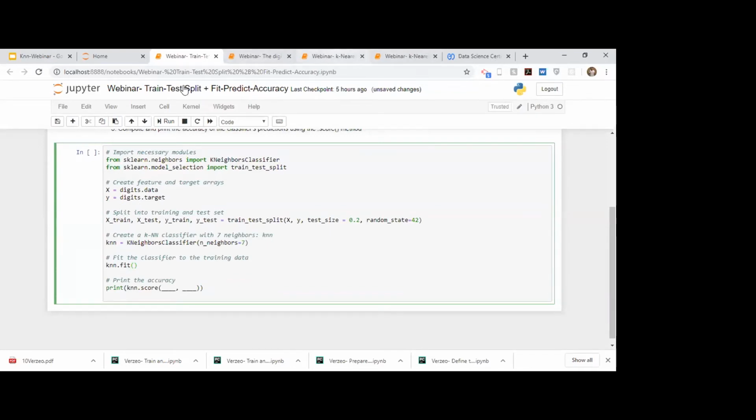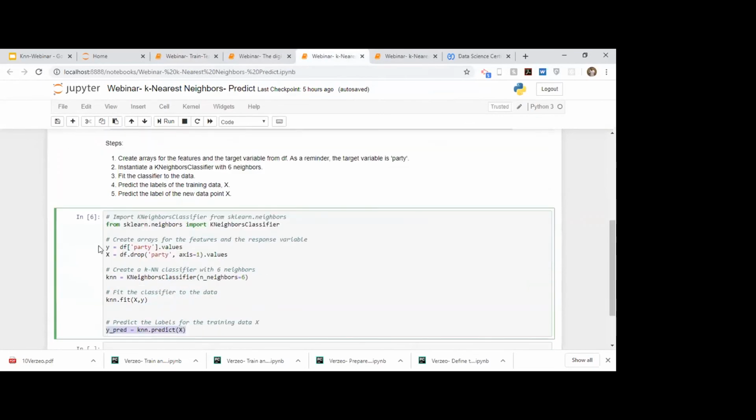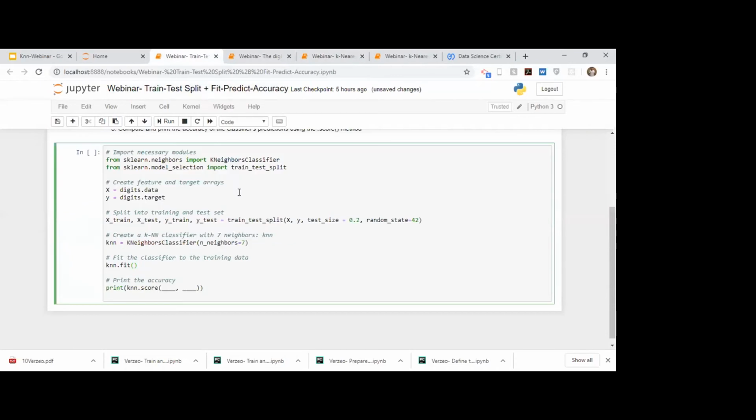Remember earlier we fitted on the entire X and Y, right? What I mean by that is we made our model learn the entire data set. But now what we are doing is we are keeping 20% of the data separate, and we want the model to learn only the remaining 80% of the data, so that we can then use the separate 20% to test whether the model has not memorized, and can predict better.